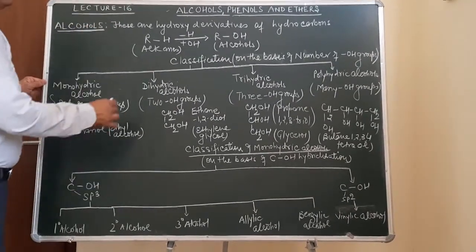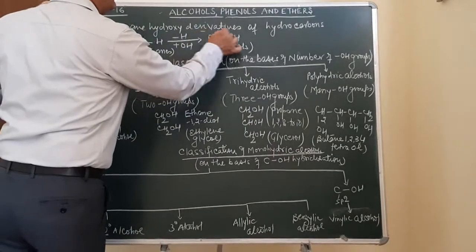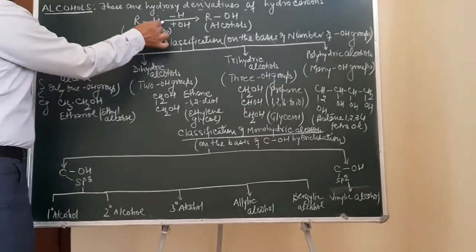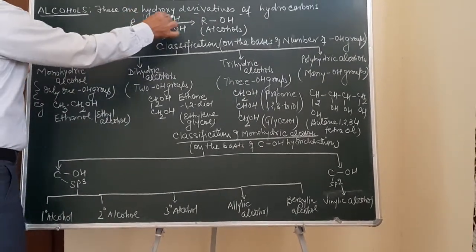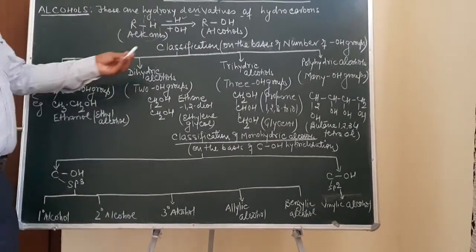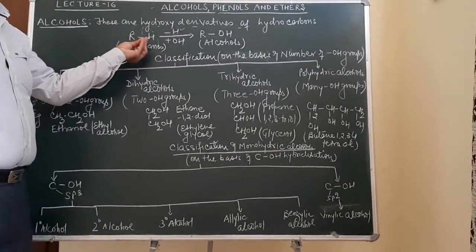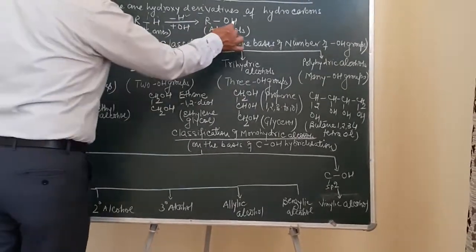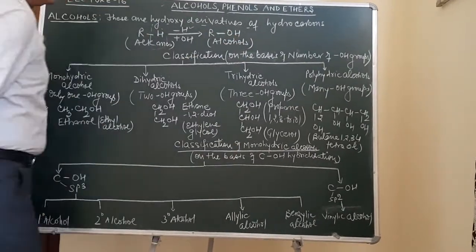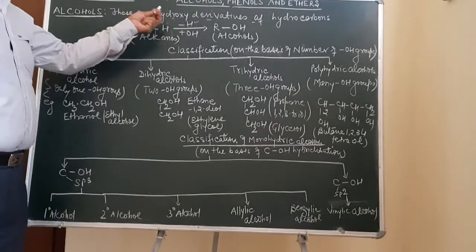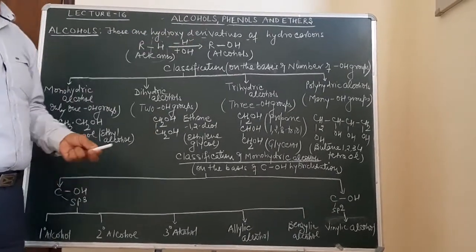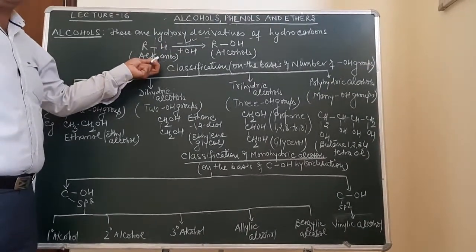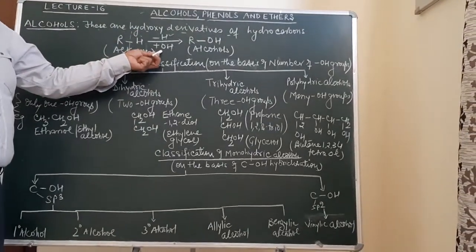Alcohols are hydroxy derivatives of alkanes. What does it mean? If from an alkane a hydrogen atom is removed and is substituted by an OH group, it will become an alcohol. How do we represent alcohol? These are represented as ROH. So what are alcohols? These are hydroxy derivatives of hydrocarbons, obtained by the removal of a hydrogen atom from a hydrocarbon, that is alkanes, and by addition of an OH group.